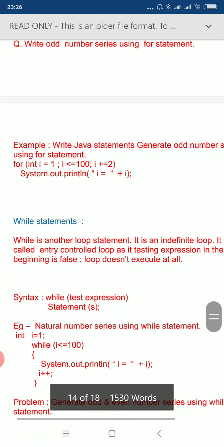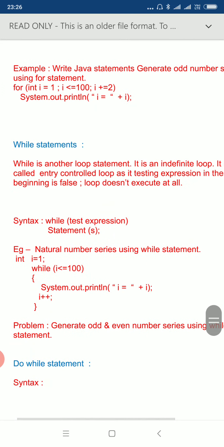In the same way we can generate an odd number series. Here you can see that it starts with i equal to 1, because odd numbers start with 1, and goes up to 100, and i += 2 means the difference is 2. That means each time the value of i is increased by 2.